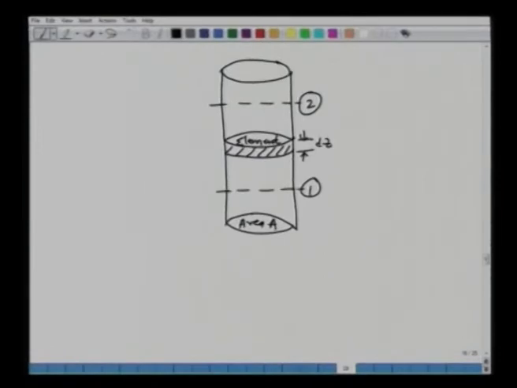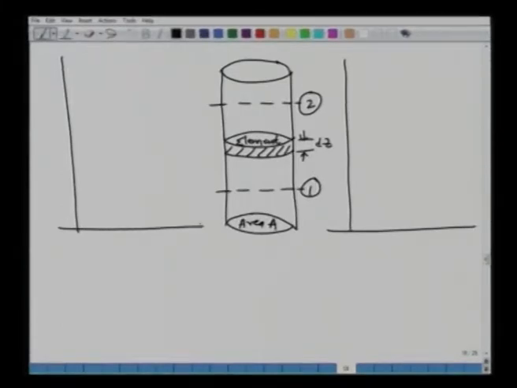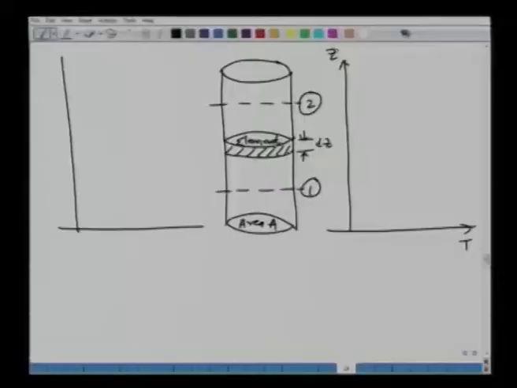Now, corresponding to that, I would like to be able to draw these two curves. One is the temperature as a function of z. What is z? Z is the height vertically going upwards. So, we want to find out what will be the variation of the atmospheric temperature as we go up, and on the other hand we would like to find out what will be the pressure as a function of height z.